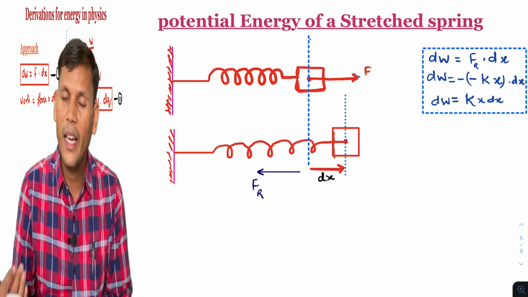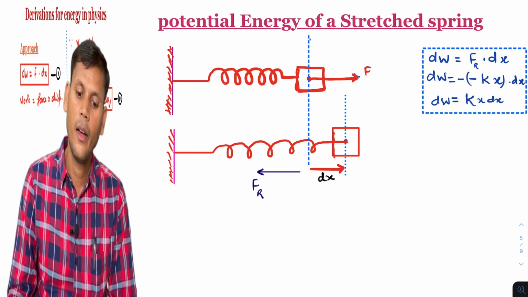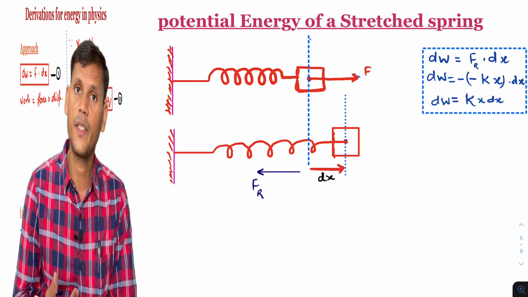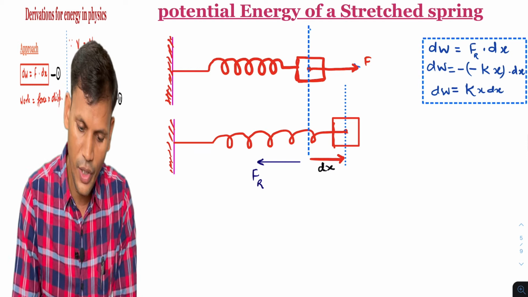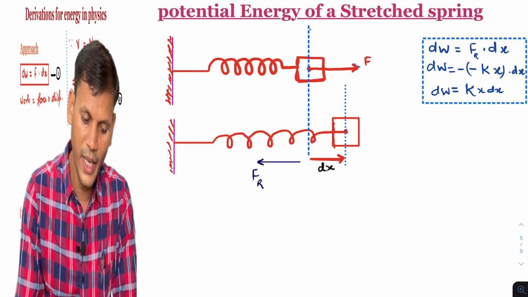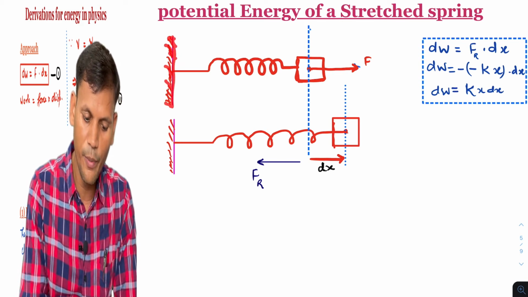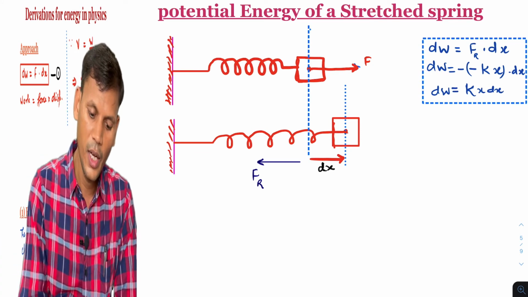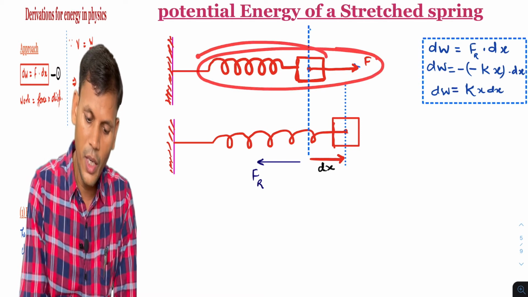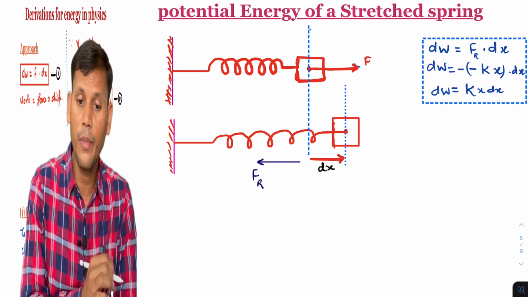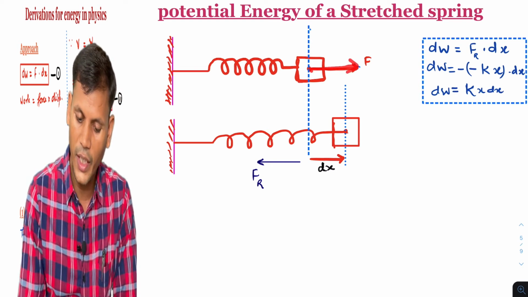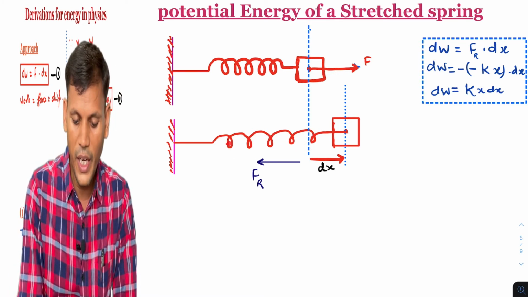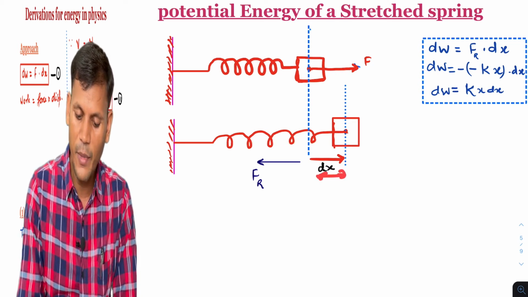The energy stored in the string or spring, whatever we are talking about, will be in the form of potential energy. I have mentioned over here, we have taken a diagram. This is the rigid support, meaning a spring fixed to the wall. This is the normal condition, the condition of equilibrium position. And as we apply the force on it, the spring gets stretched and there is a displacement dx.